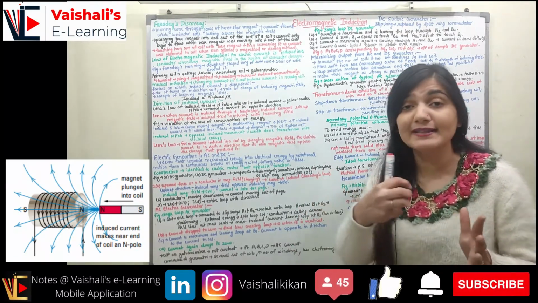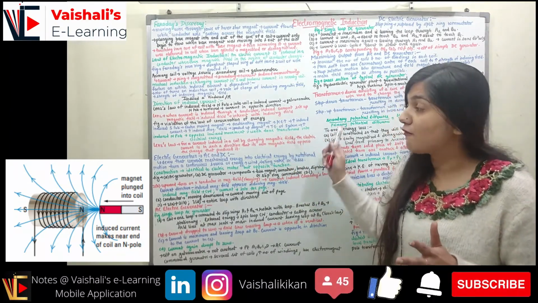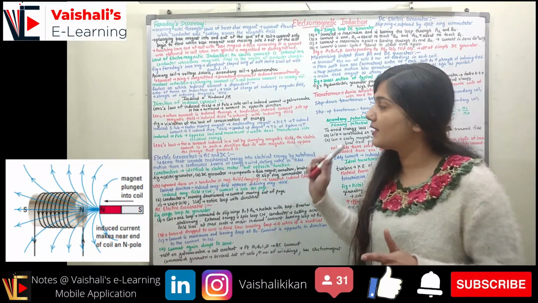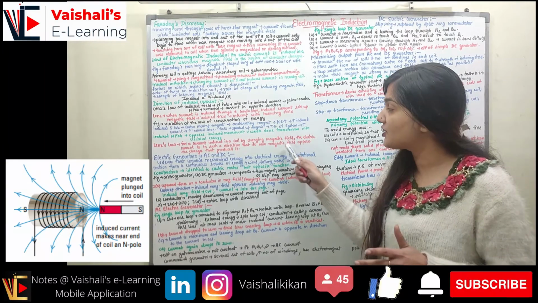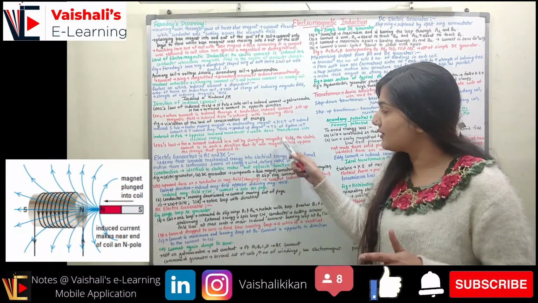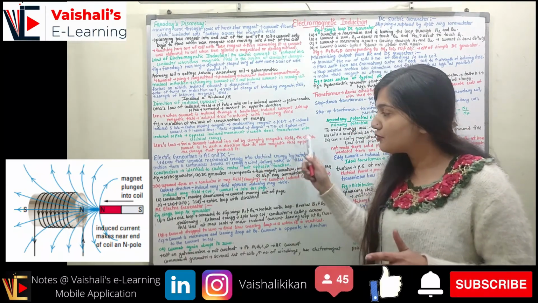We are providing the work to move this magnet, and this work done will be transformed into electrical energy, and based upon this Lenz's law came. According to that, for a current induced in a coil by a changing magnetic field, the electric current is in such a direction that its own magnetic field opposes the change that produced it, right?